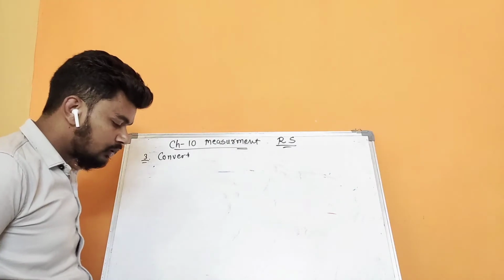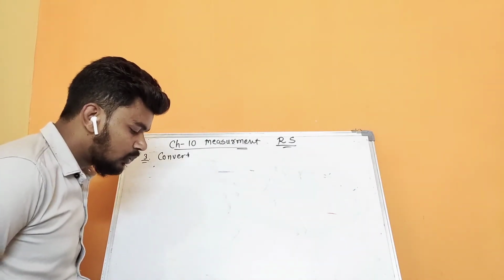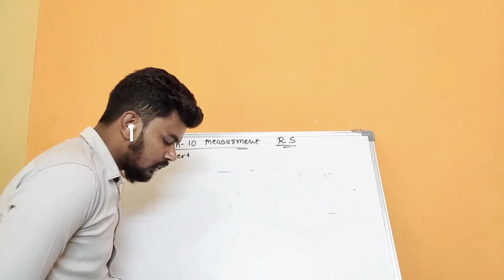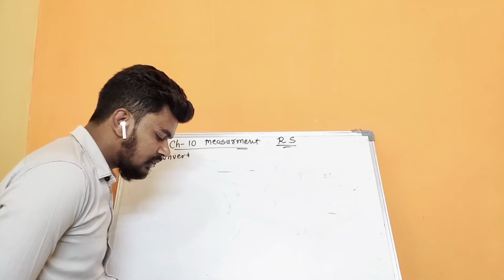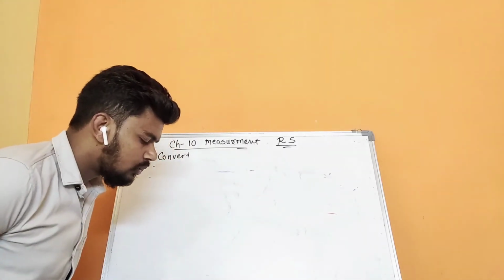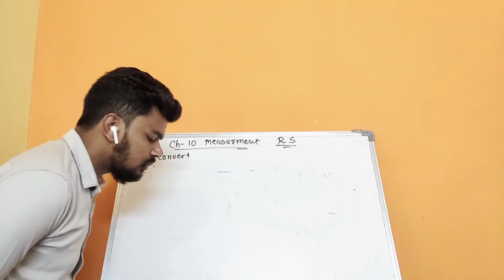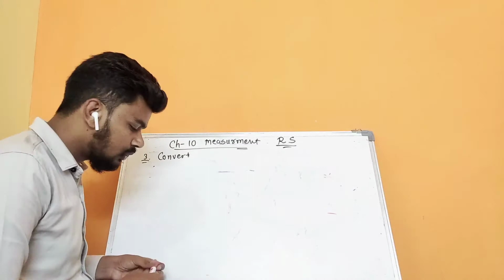That type of questions also we have done in the textbook. Next after that 5 kg and 600 gram, so that you have to convert it into gram. No worry about that. It's also simple. Ninth one I am doing it. Ninth one.